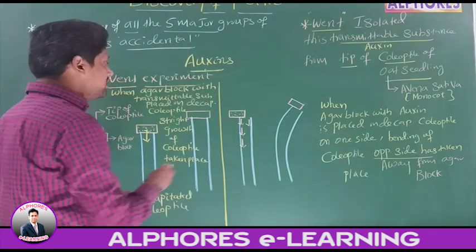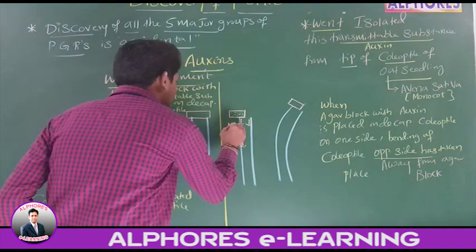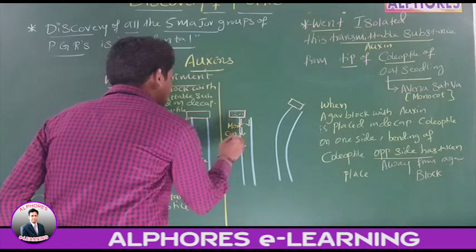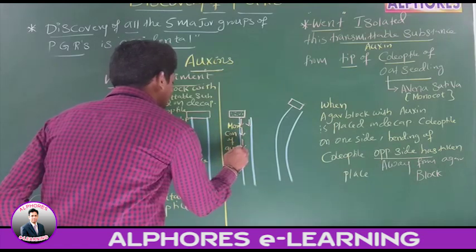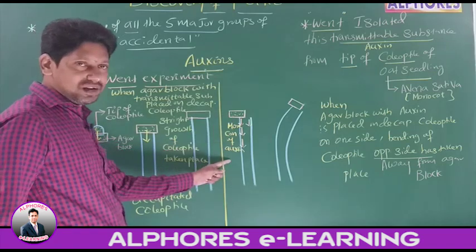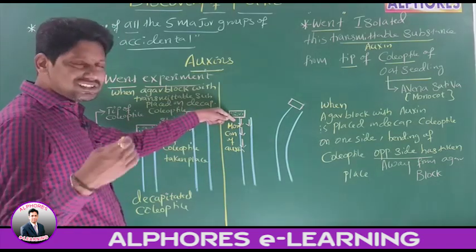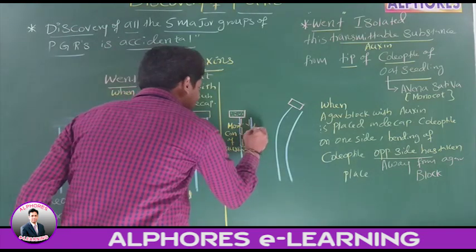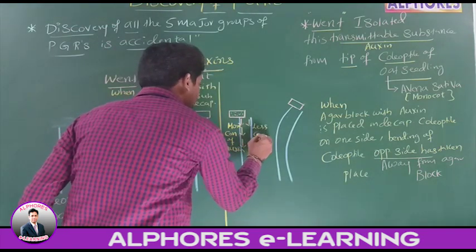Now you tell me, here more concentration of oxygen, yes or no? On the side on which agar block is placed, more concentration of oxygen was diffused, whereas on this side less concentration of oxygen.